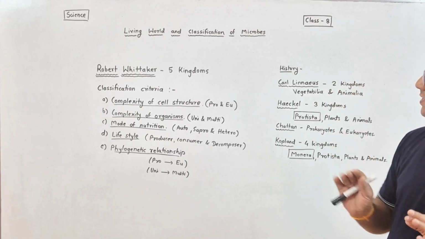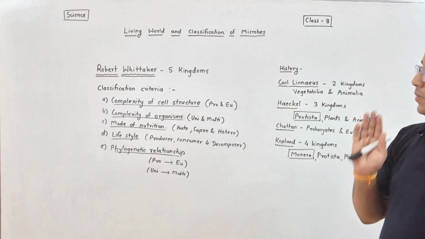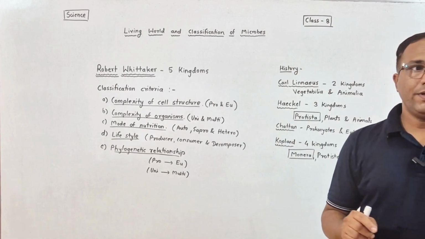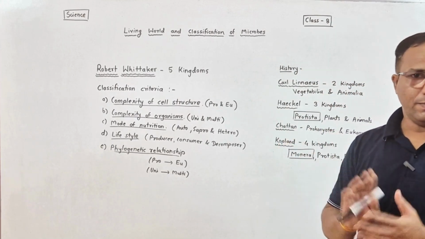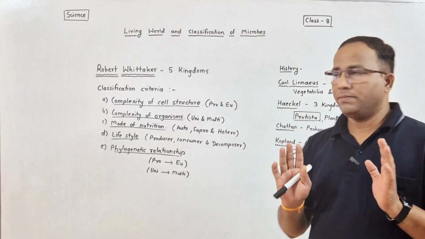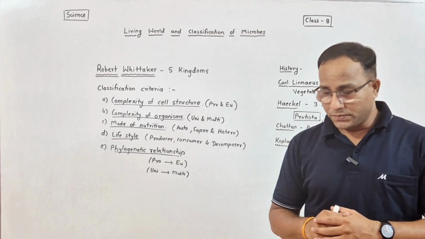The chapter's name is Living World and Classification of Microbes. First we are going to understand the meaning of the title Living World. What is it? Living world is nothing but all plants and animals present in the whole world. They are called the living world. Then next, we are going to see the classification of microbes here.